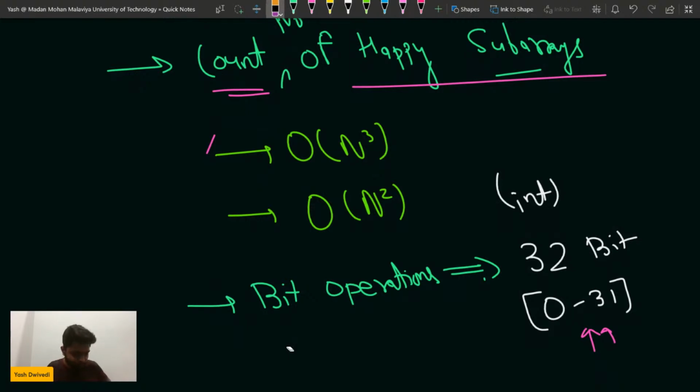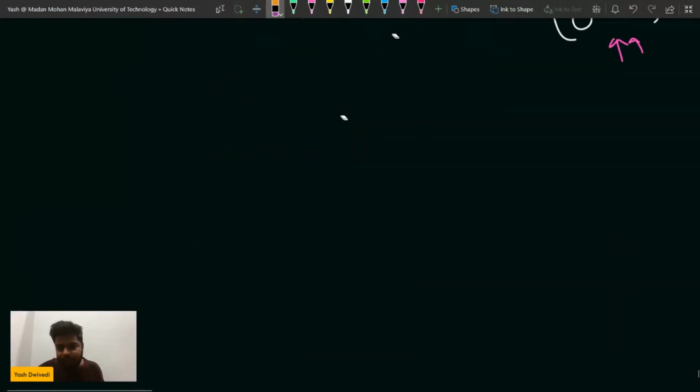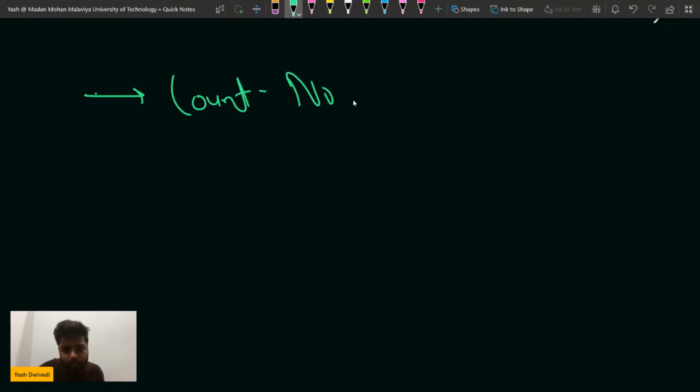Yes or no? Okay, and now see, in this problem what you have to count is the number of happy subarrays, right? Happy subarrays, that is what you have to count. Now I will ask you one thing.